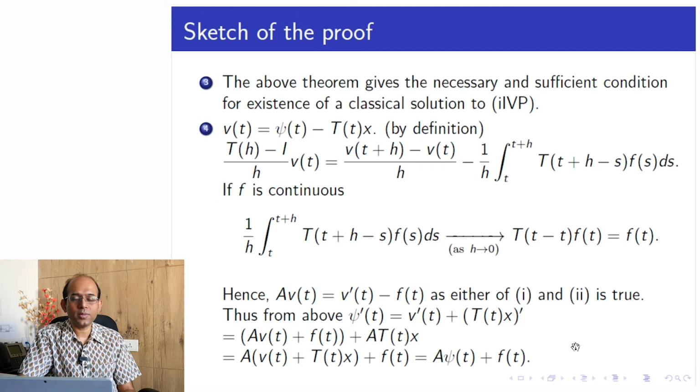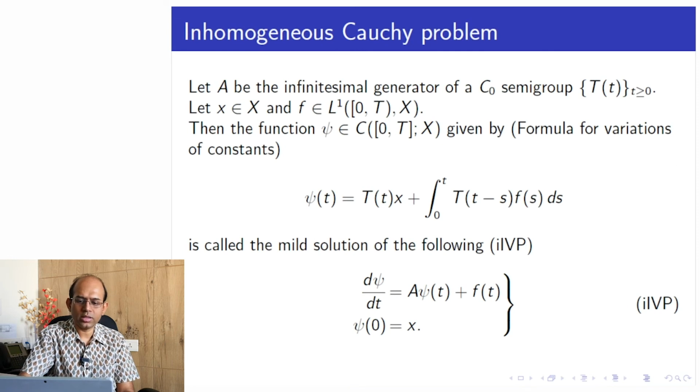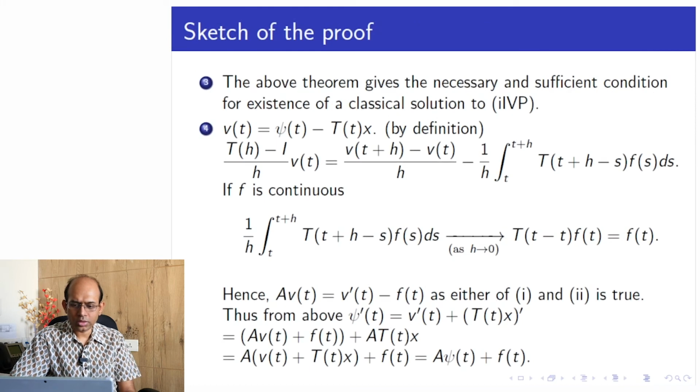That is the inhomogeneous initial value problem, d psi dt is equal to A psi plus f. Let us go back again to the initial value problem to see. Okay, next we come to that example.